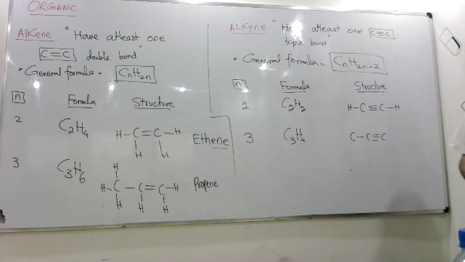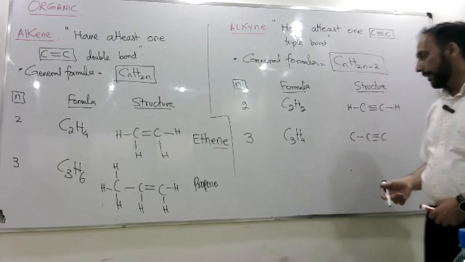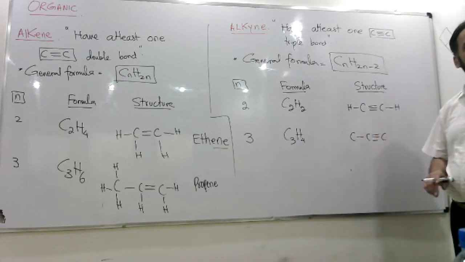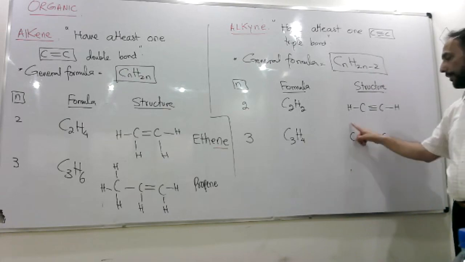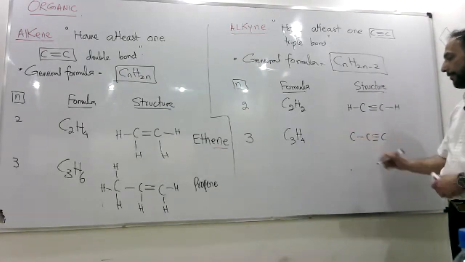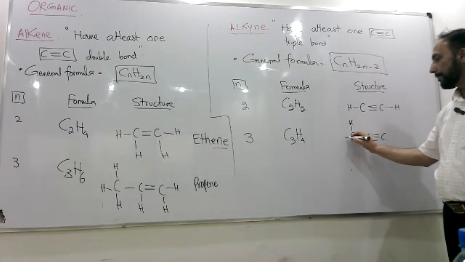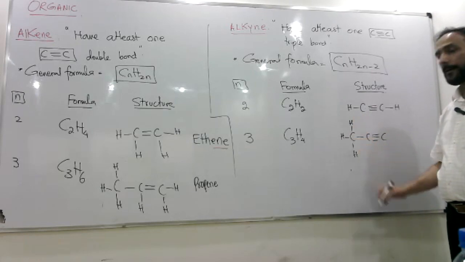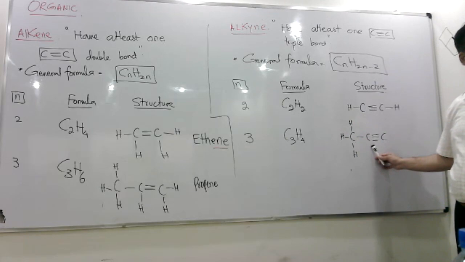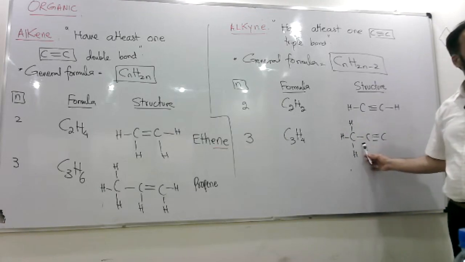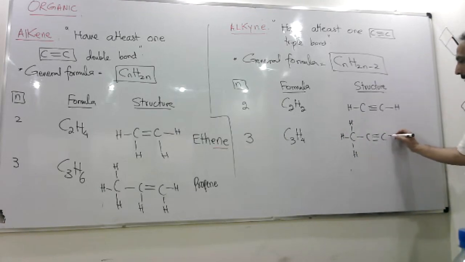Now I need to put all the remaining hydrogens, 4. अब आप बताओ again, this carbon must get 3 hydrogens, right? Because it's already having one bond. So 3 hydrogens. And the next carbon, no hydrogen, because this is already getting 4 bonds. This carbon having 3 bonds, so 1 hydrogen.